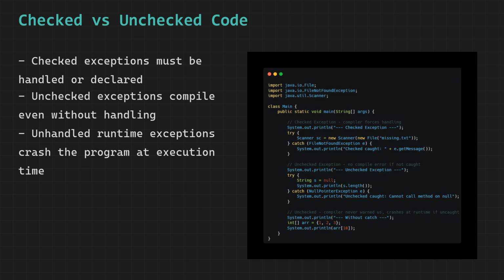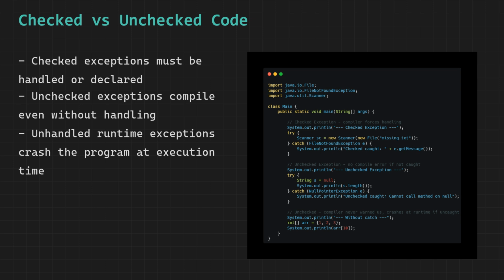Moving to the second block, we declare a string variable called s and assign null to it. Then we try to call .length() on s. NullPointerException is an unchecked exception. This means the compiler does not care whether you handle it or not. If you remove the try-catch block from this code, the compiler would still compile it without any complaint.